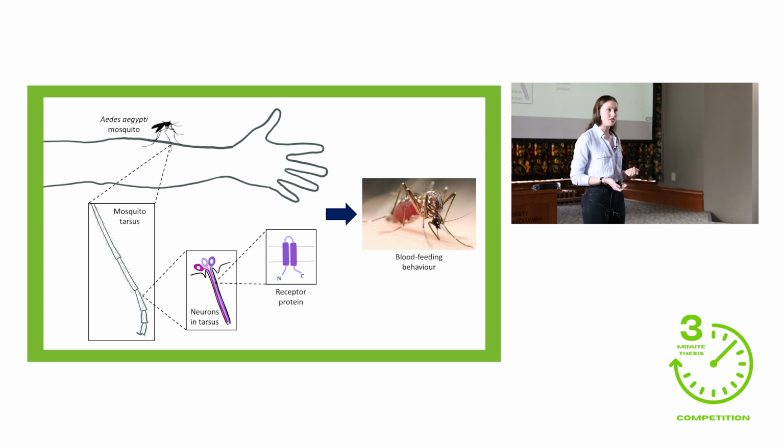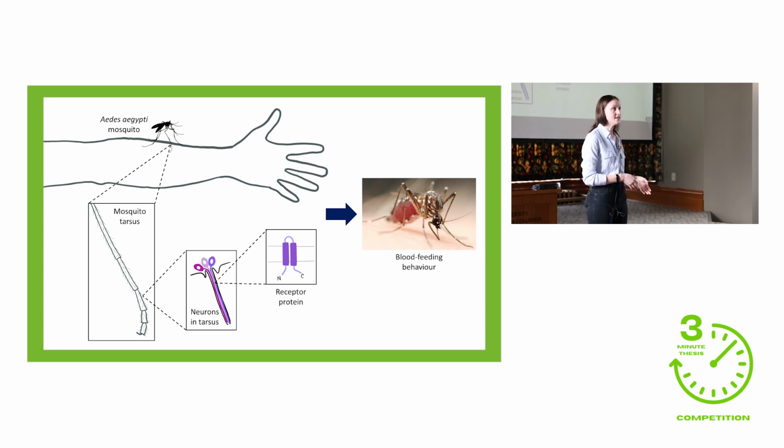It might be kind of strange to think that mosquitoes actually taste their food, and obviously their system is very different from ours. Their taste organs are distributed throughout their body, but the first one that they use when they land on something, and the one that I'm focusing on for my study, is the tarsus, which is basically just the end of their leg.